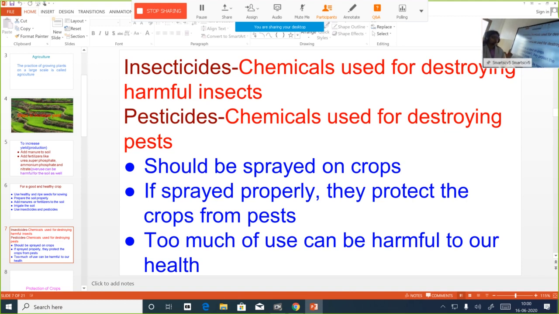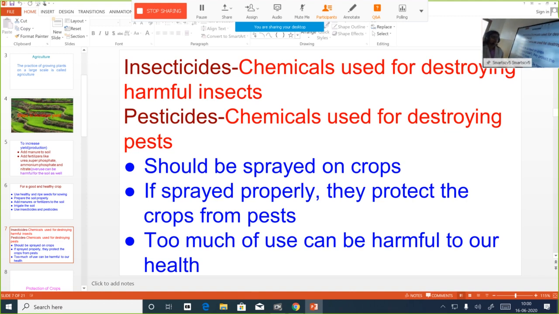These chemicals should be sprayed on crops, only on crops. Then if sprayed properly, it is beneficial. What is the benefit? These chemicals help to protect the crops from pests as well as from insects. So we have to use it properly, that is in requisite amount. Then it turns to be beneficial. How is it beneficial? It protects the crops from pests.